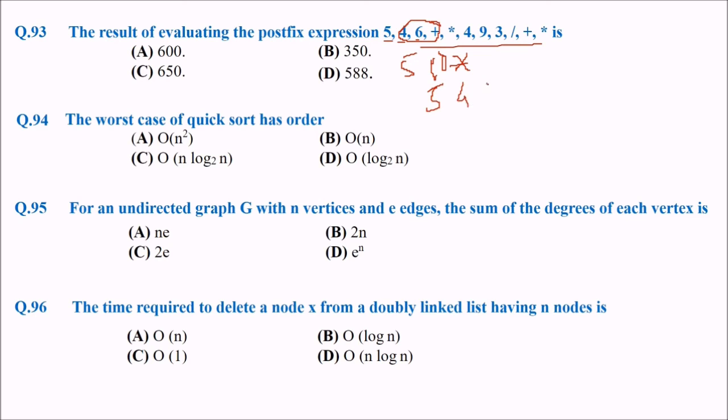Then we come to 4, 9, 3, and now divide is there. So 9 divided by 3, that will be 3. So 5, 4, 3, and that will be again plus. So we'll have 4 plus 3, that is 7. 5, 7, and then we have this into, so 35.